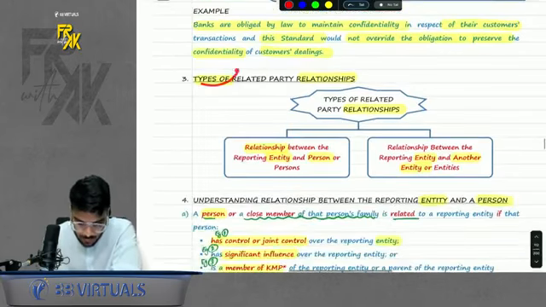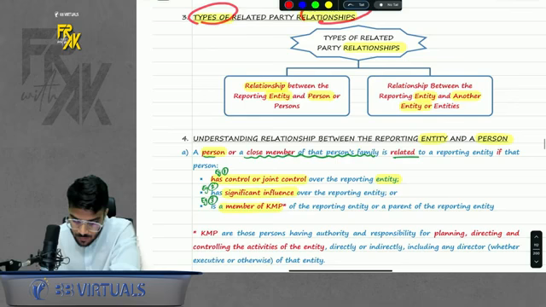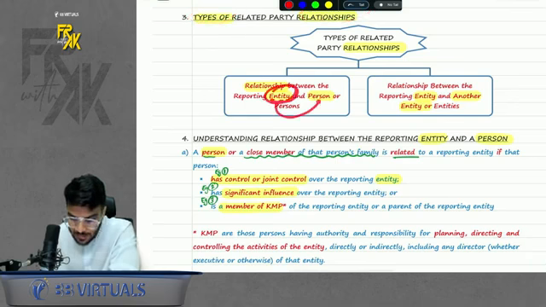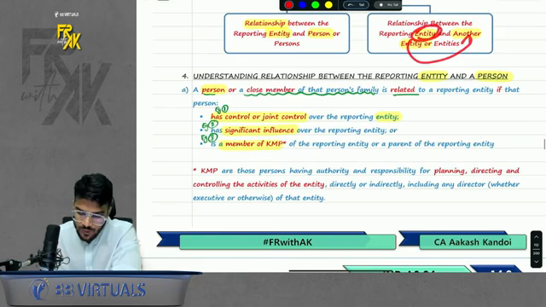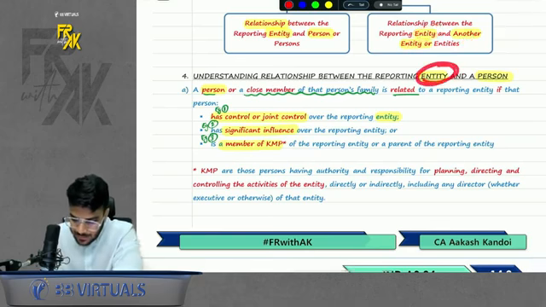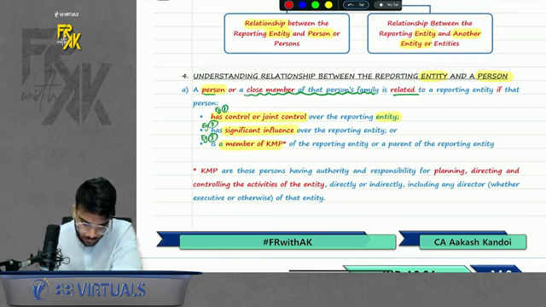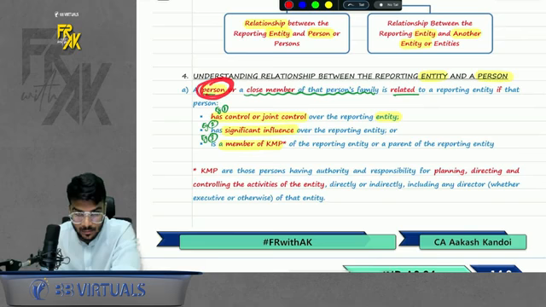Okay, chalo. Now there are two types of relationship. One, where a relationship is there between an entity and a person. Second, when a relationship is there between an entity and another entity. First, we are discussing the relationship between an entity and a person. When will the company and a person be related? First of all, person also includes his close member. What is a close member? We will revise later on.